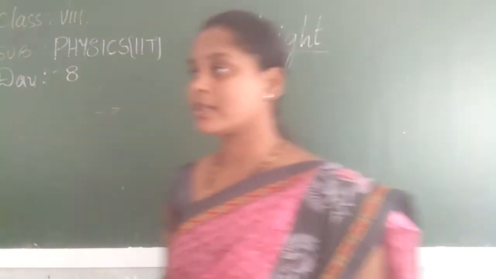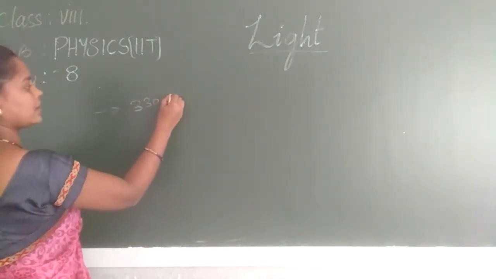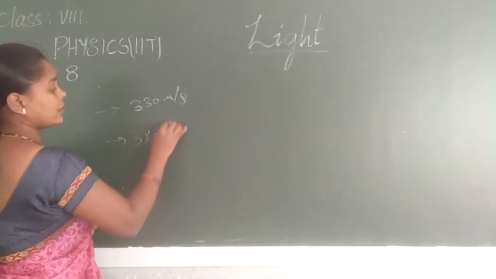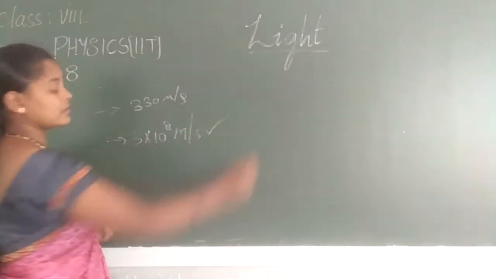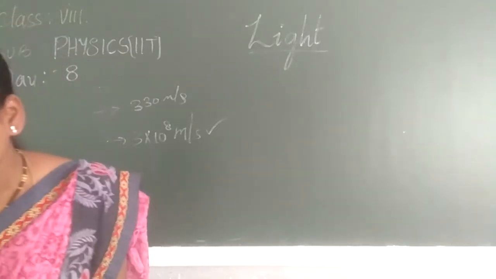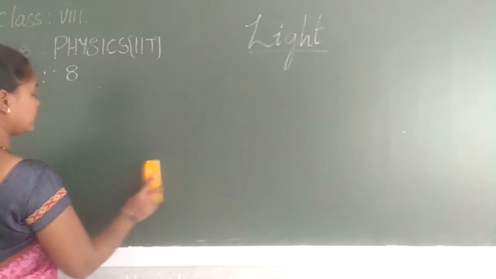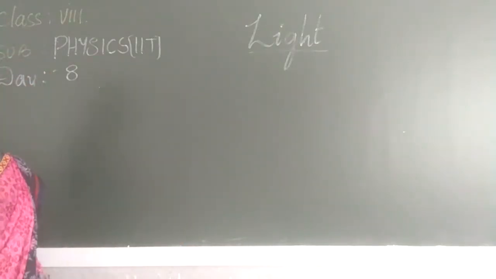So what is the speed of sound? In air it is 330 meters per second. Yes or not? What about the speed of light then? 3 into 10 to the power of 8 meters per second. When compared, which is fast? Light is fast. So it is also energy. Now we will be seeing reflection of light. Already we have learned reflection of light in the general topic. Yes or not? We have finished it.